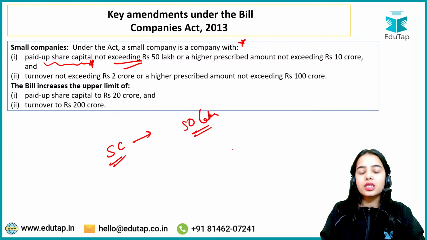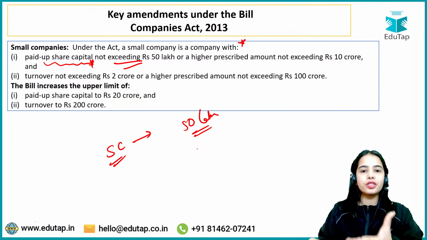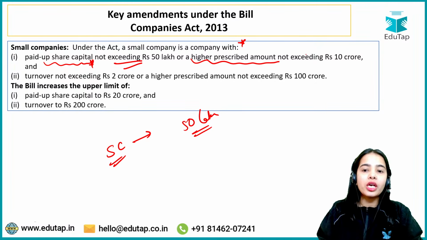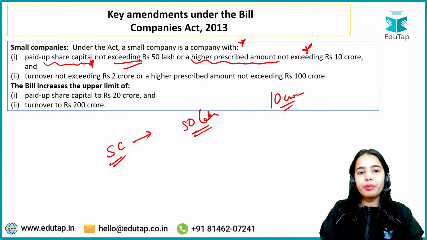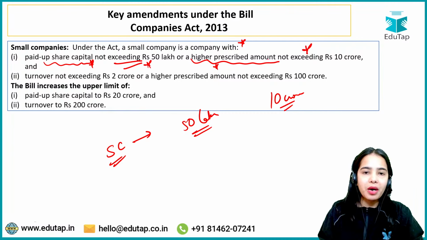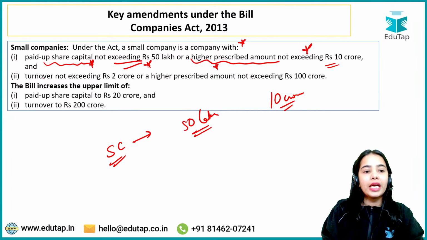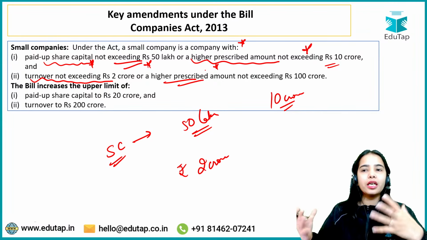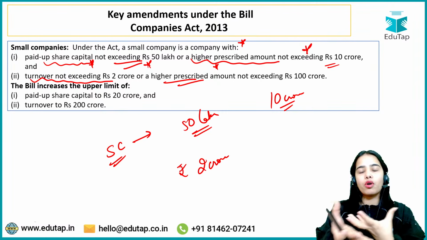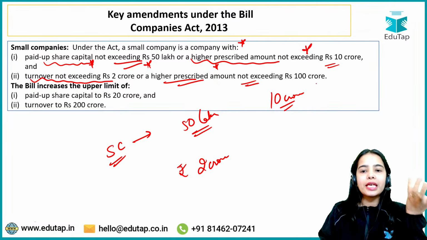But if the government wants, for a particular class of companies, for a particular segment of companies, the government can also prescribe a higher amount, but that should not exceed 10 crore. Similarly, the turnover should not exceed rupees 2 crore, or a higher amount that the government can prescribe for a particular class of companies, but it should not exceed rupees 100 crore.